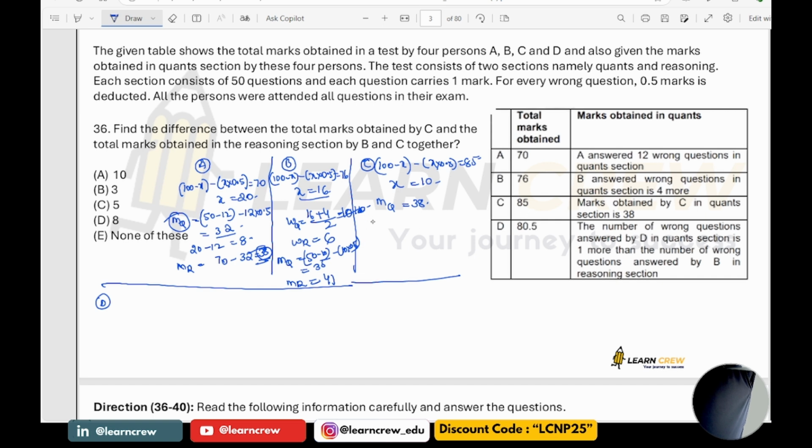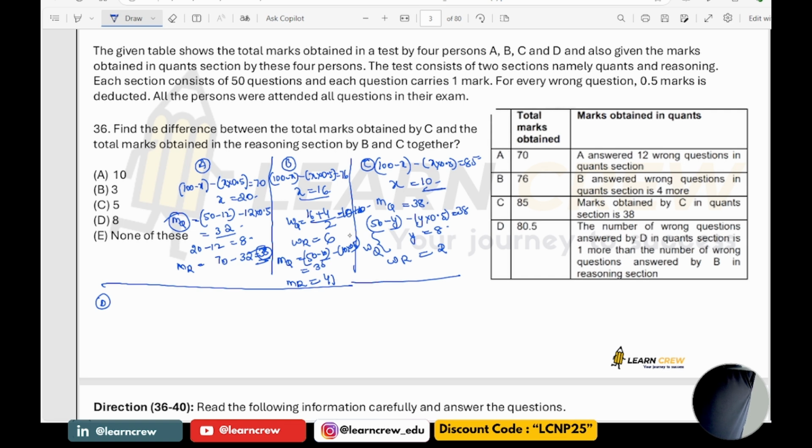I am taking it as y. So (50 minus y) into 0.5 is 38. From this I get y is equal to 8. So number of wrong questions answered in quant is 8. Thereby wrong questions answered in the reasoning would be 8 plus 2, which is 10.